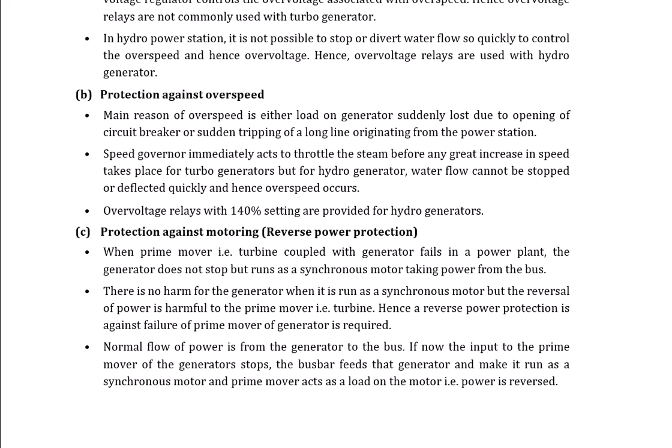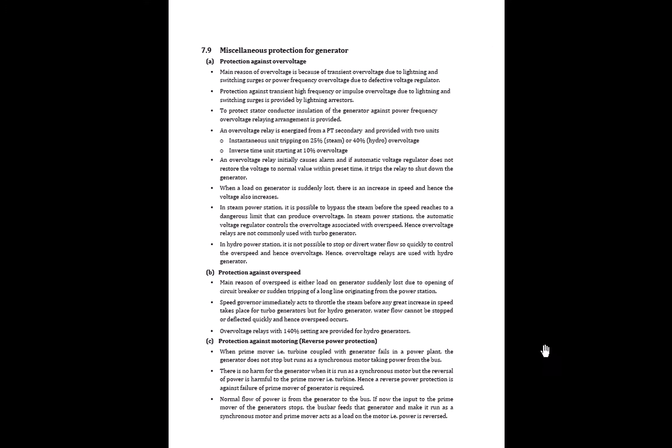Okay, so normal flow of power is from generator to bus, but if the input to the prime mover of the generator stops, the bus bar feeds the generator and makes it run as a synchronous motor, and the prime mover acts as a load on the motor and power is reversed. So we have to take care of this reverse power, otherwise it will create a hazardous situation for us. Okay,